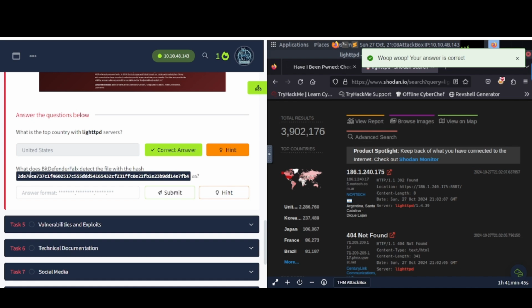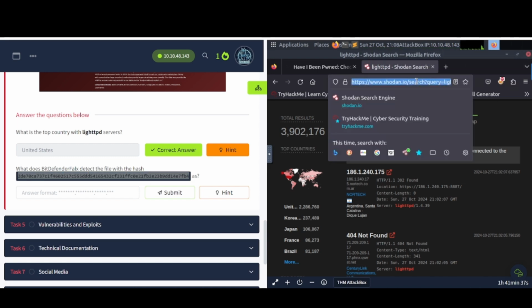There we go. What does Bitdefender FileX detect with the file hash? So let's go ahead and copy this. I'm going to plug this into VirusTotal.